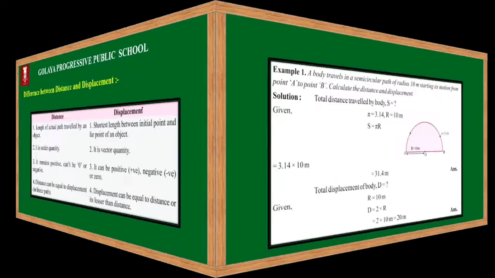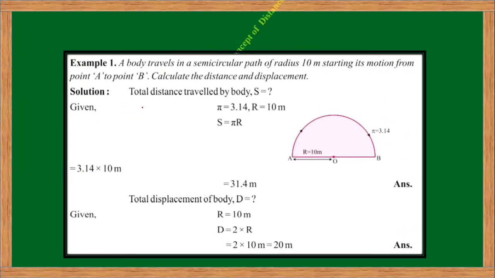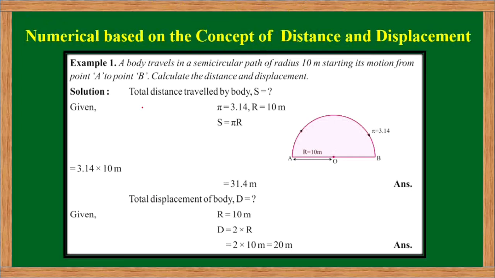So let's move ahead and practice some numerical problems based on the concept of distance and displacement. Students, according to the statement of this question, a body is traveling in a semicircular path.